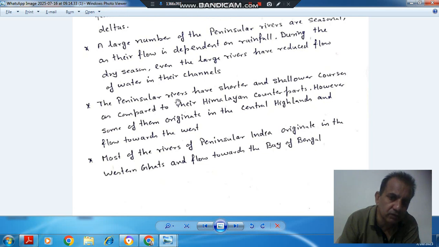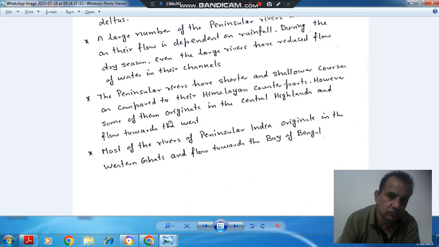Next point is: the peninsular rivers have shorter and shallower courses as compared to their Himalayan counterparts. However, some of them originate in the central highlands and flow towards the west. So some of the rivers originate from the central highlands and flow towards the west. Others start from the west and go to the Bay of Bengal.